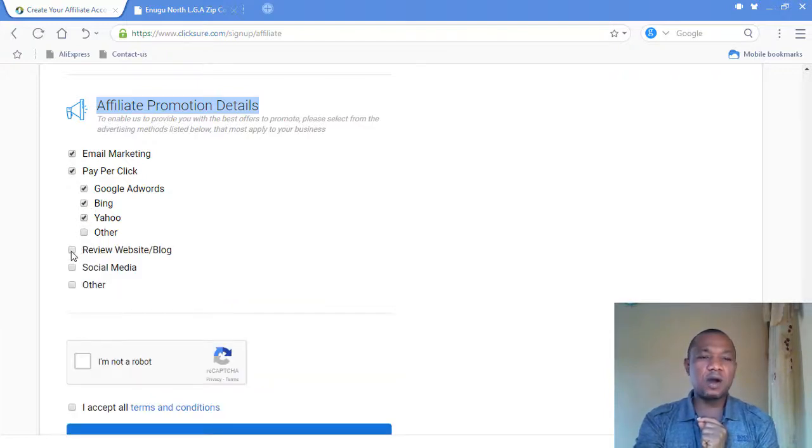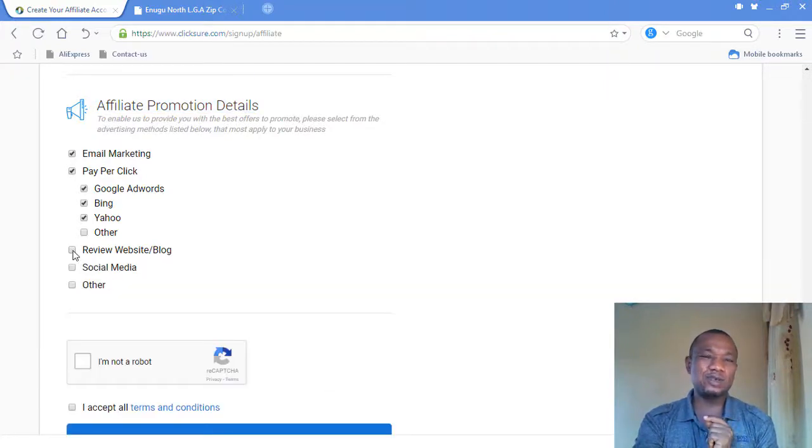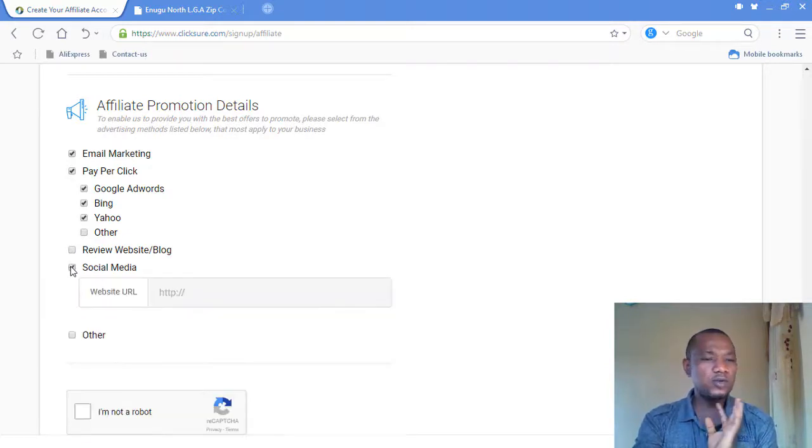Then if you have a blog, you can select this particular one and put your blog URL. So understand me here. For social network, you must select social network, but for blog, it's not a must. So always select what I select. Then for social network, you have to put your social presence link here.